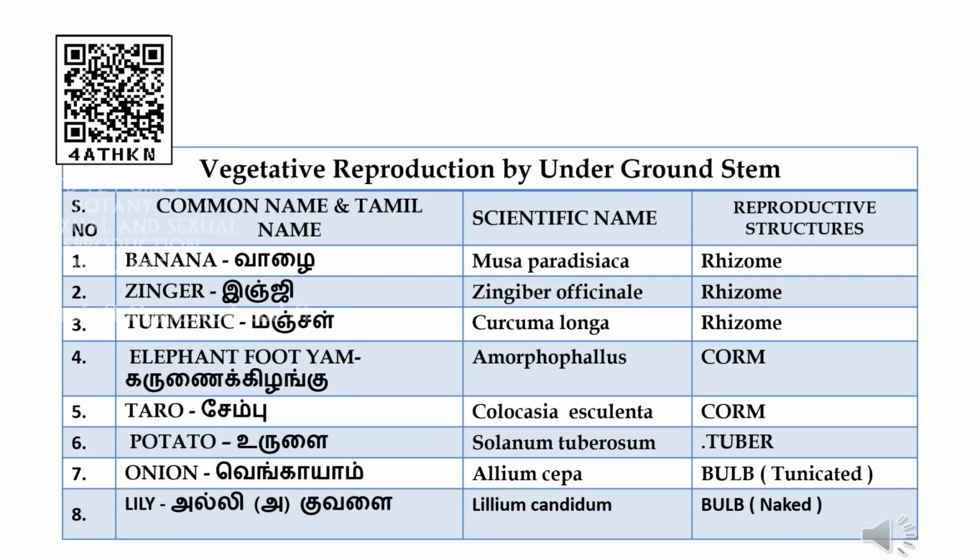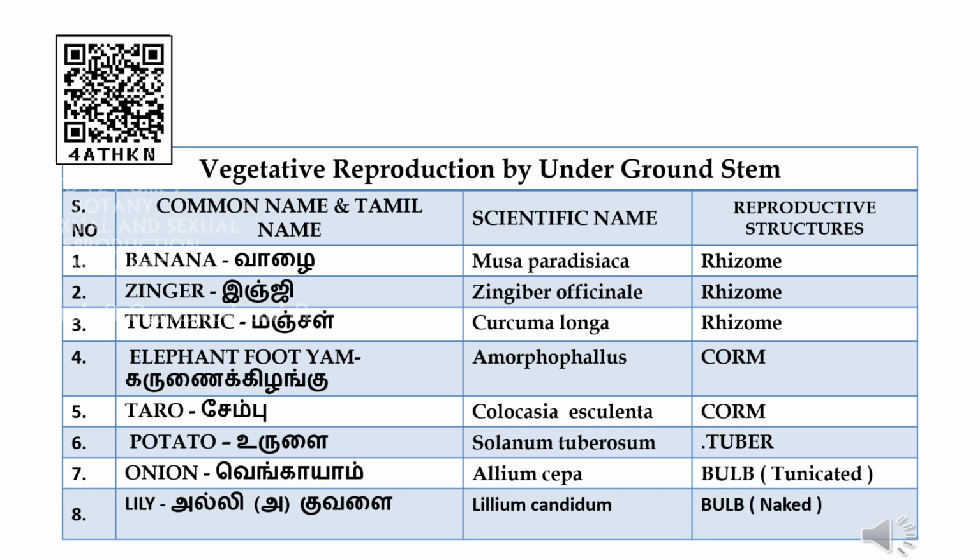Now, the vegetative reproduction by underground stem. There are types. Rhizome, the reproductive structure. The plants which reproduce by rhizomes are banana, the scientific name is Musa paradisiaca, ginger, Zingiber officinale, turmeric, Curcuma longa. In the same way, the corm is a type of reproductive structure. Then the plants reproduced by corm are elephant foot yam and taro. Amorphophallus is its genus name. Scientific name of taro is Colocasia esculenta.